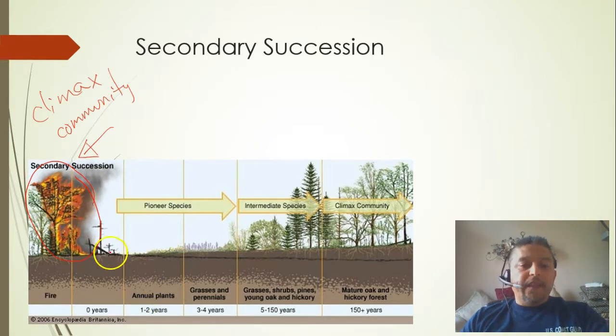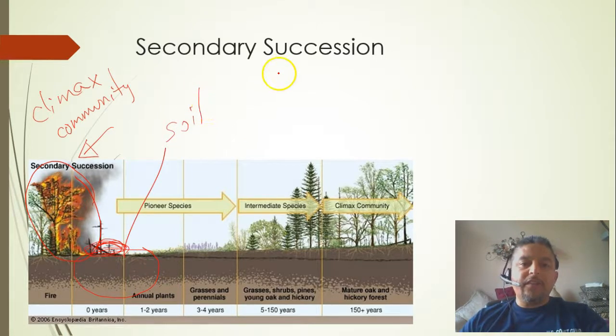But the climax community that we had there was destroyed. So what do we end up with at the end? Well, practically nothing. You can see over here how everything is pretty much empty. There are no trees, no grasses, no shrubs, nothing. But we do have one very important thing, and that is soil.